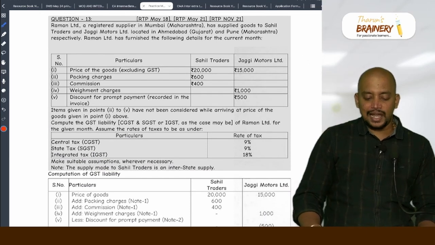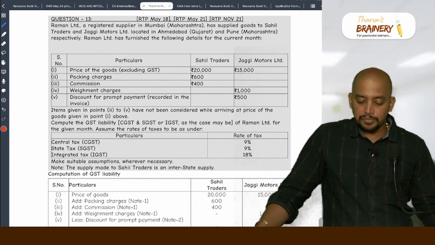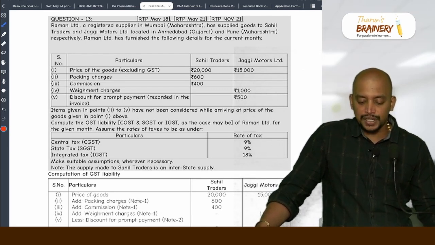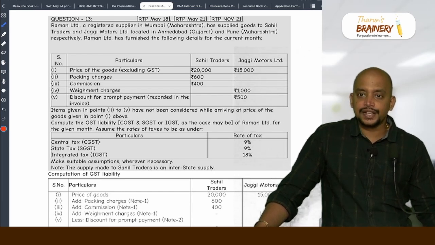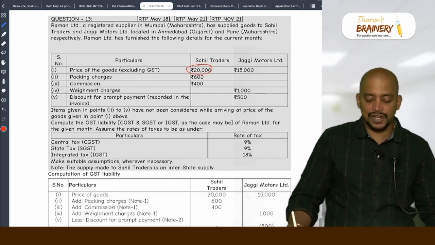Raman Limited, a registered supplier in Mumbai, Maharashtra, has supplied goods to Shahil Traders and Jaggi Motors Limited, located in Ahmedabad, Gujarat and Pune, Maharashtra, respectively. Raman Limited has furnished the following details for the current month. Price of the goods excluding GST 20,000 and packing charges 600. So this 20,000 will be taken as the transaction value.